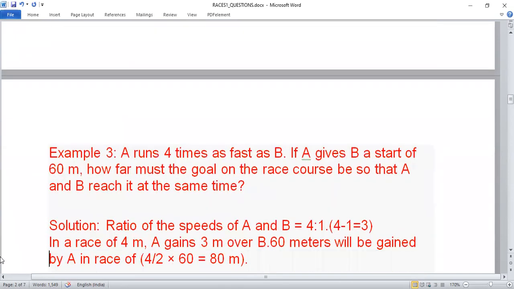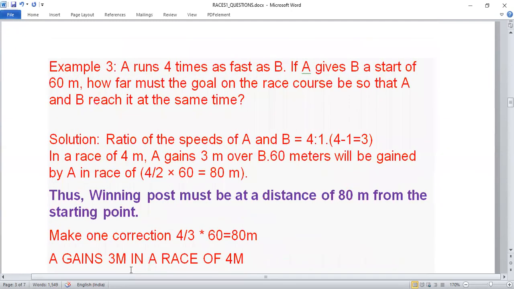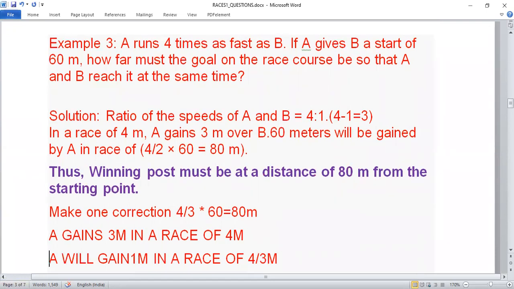Just have a look at the question once again. Where did the 2 come from, divided by 2 here? In the solution. Let us see the solution.